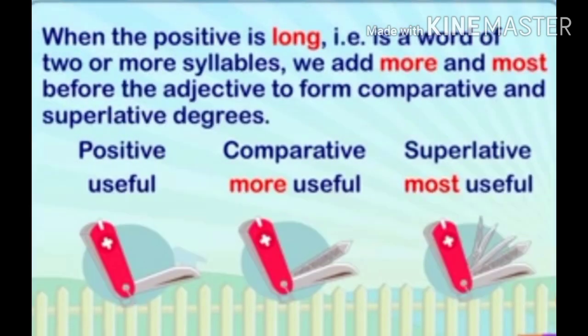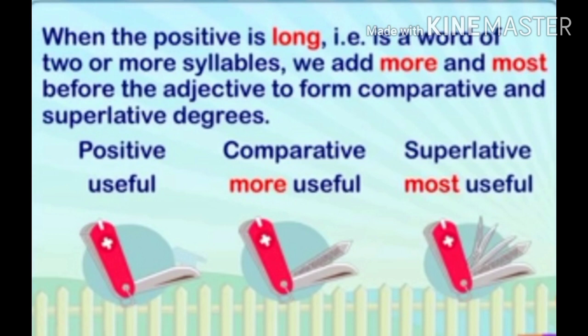Fifth rule is when the positive degree is a long word, that is, a word of two or more syllables. What we do is add more and most before the adjective to form its comparative and superlative degrees. You have to simply add more for the comparative and most for the superlative.